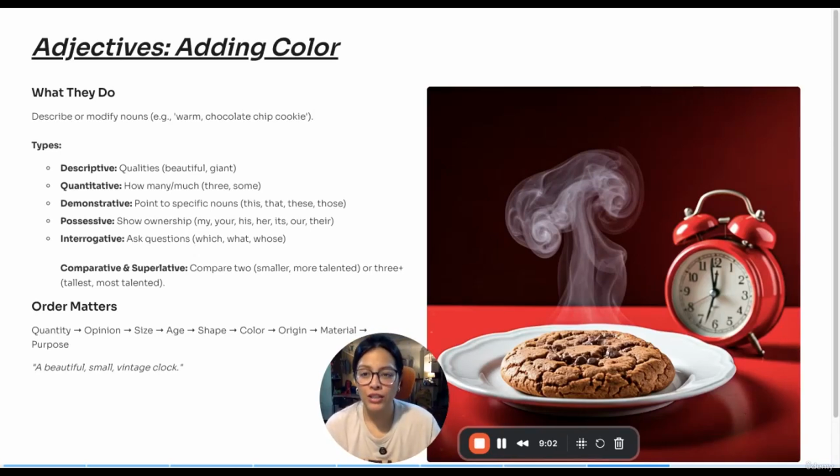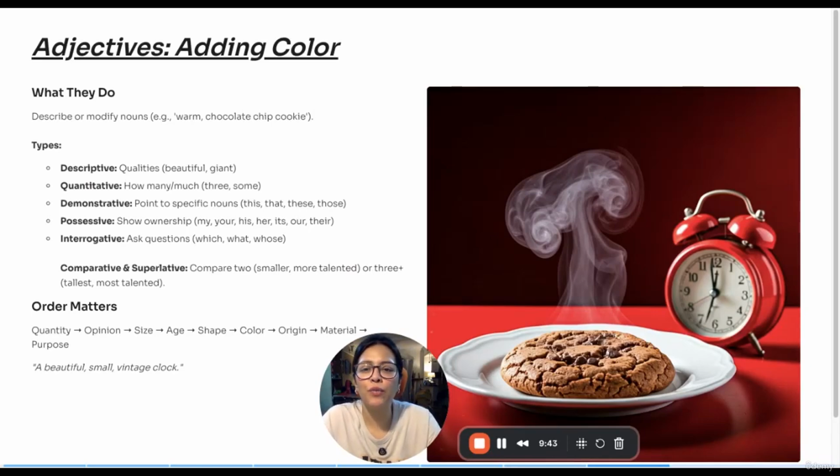Now, there are few kinds of adjectives: descriptive, quantitative, demonstrative, possessive, interrogative. Now, what are descriptive adjectives? Anything which describes certain qualities like beautiful, giant, small, large, colorful, vibrant, etc.